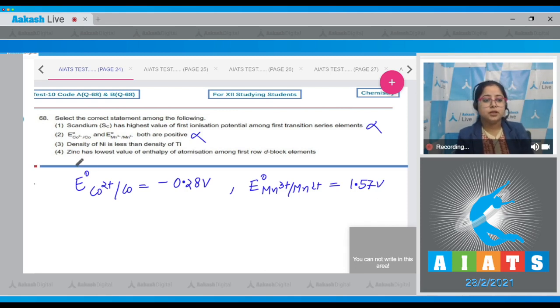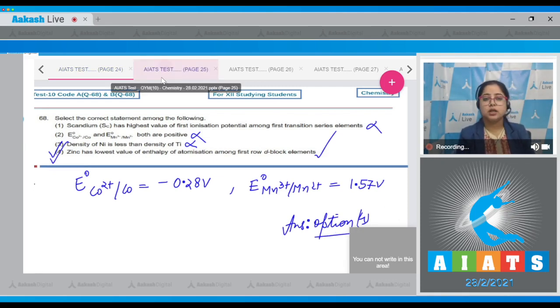Moving to next statement. Density of nickel is very less than density of titanium. Student, this is an incorrect statement as density of nickel is more than that of titanium. Moving to the last statement. Zinc has lowest value of enthalpy of atomization among first row d block elements. Student, this is a correct statement. That means the correct answer for this question is option number 4.